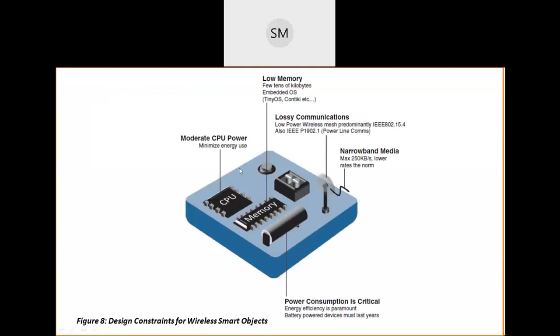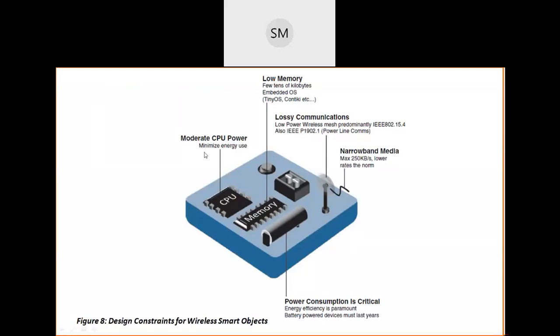See here, moderate CPU power. You already know smart objects. What are the components or characteristics of a smart object, right? Processing unit, sensors and actuators, then communication unit, then power source. These are the components, or characteristics, of a smart object.